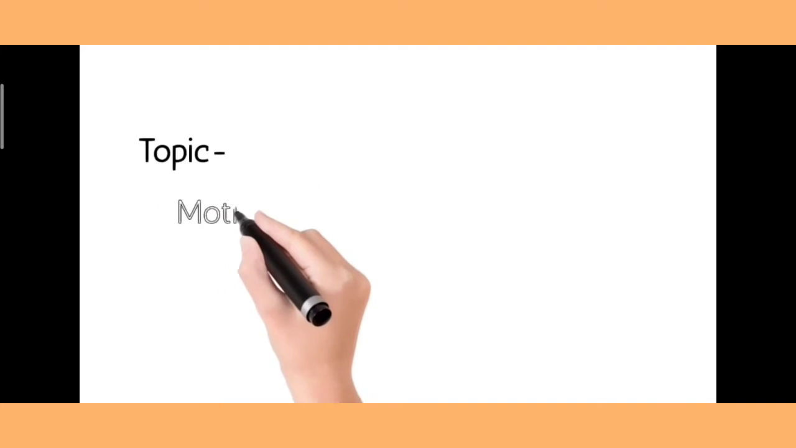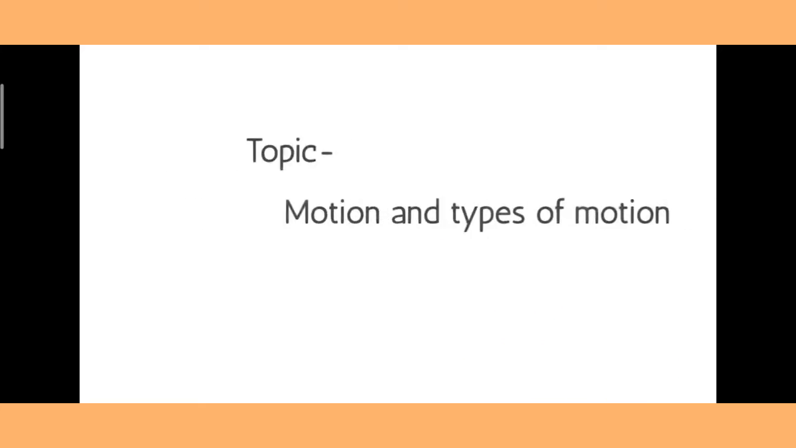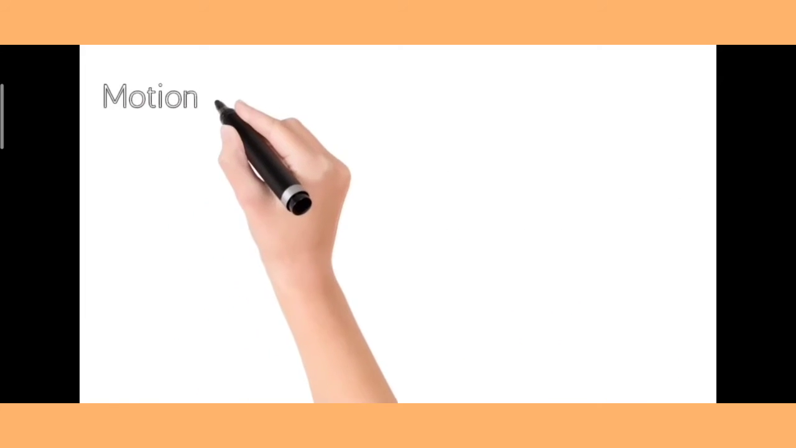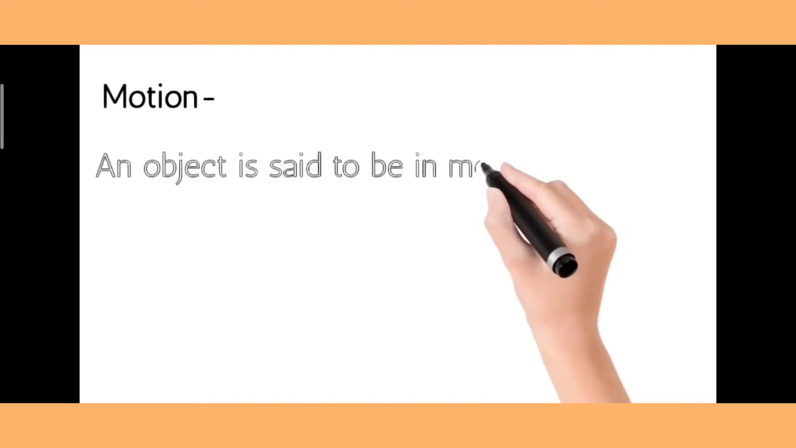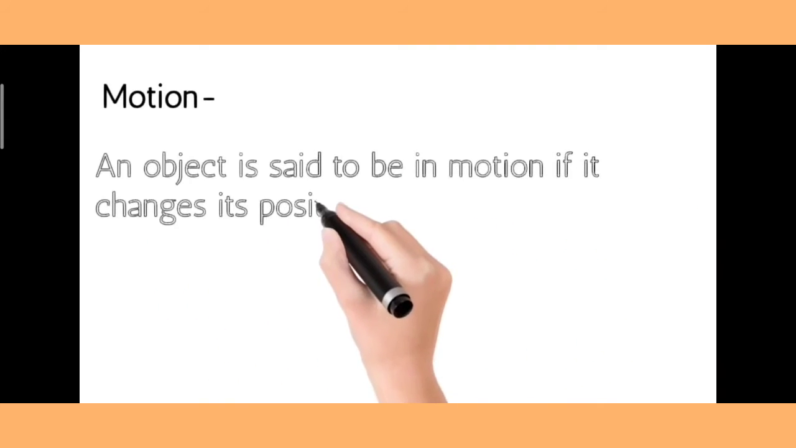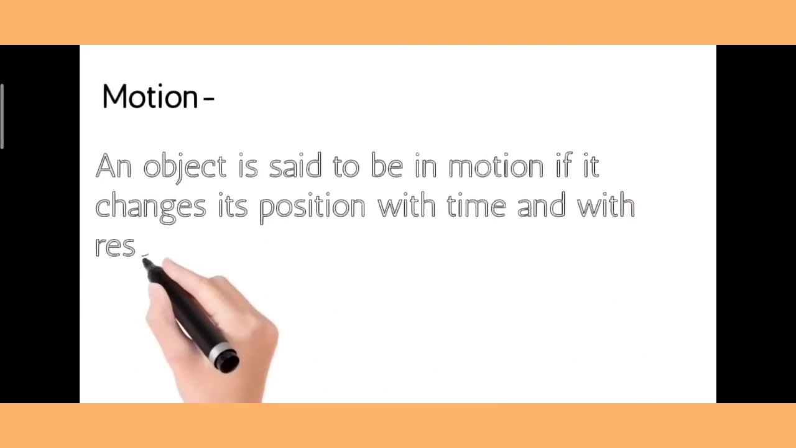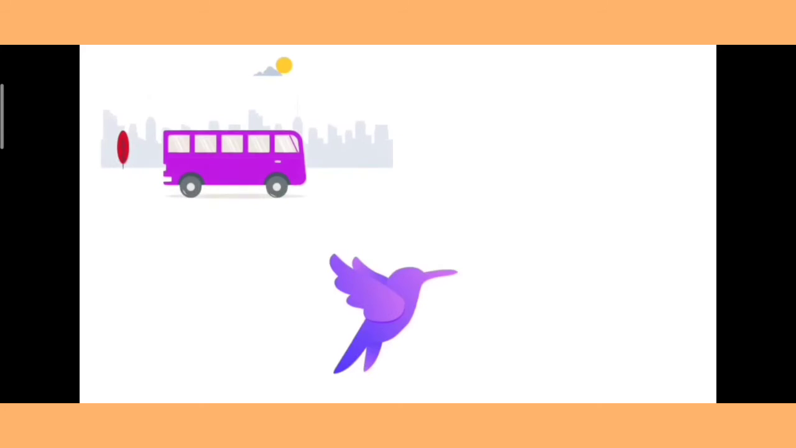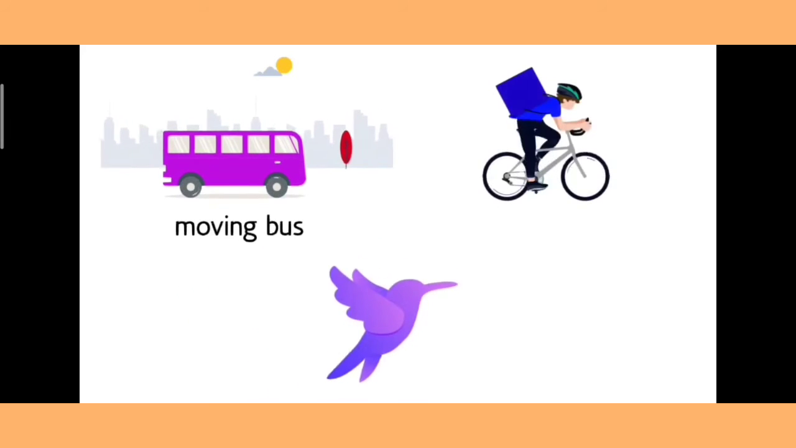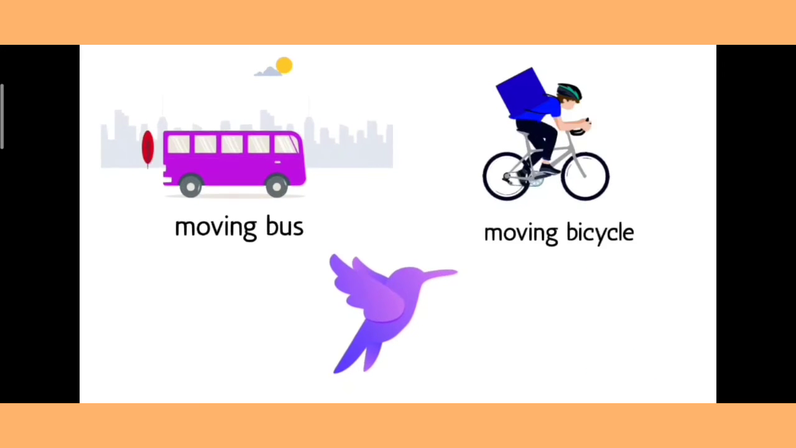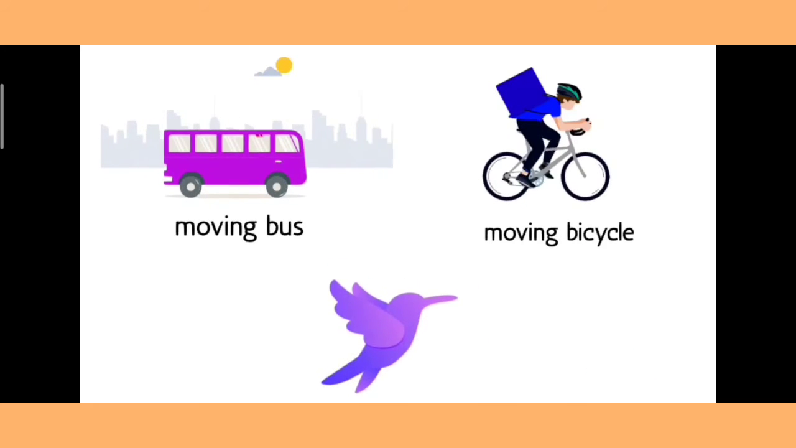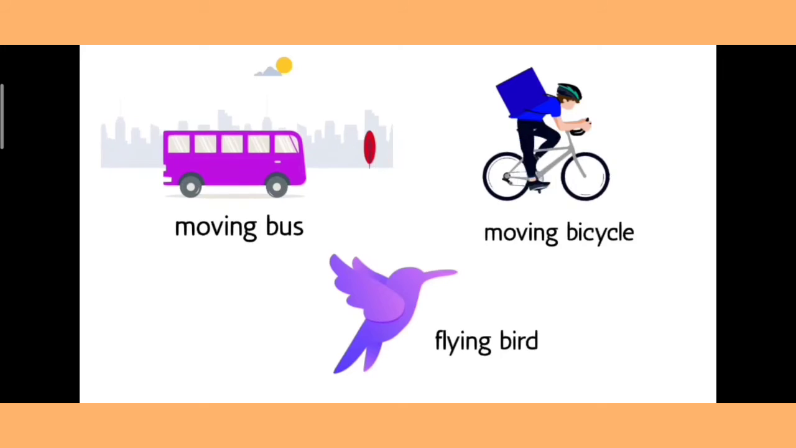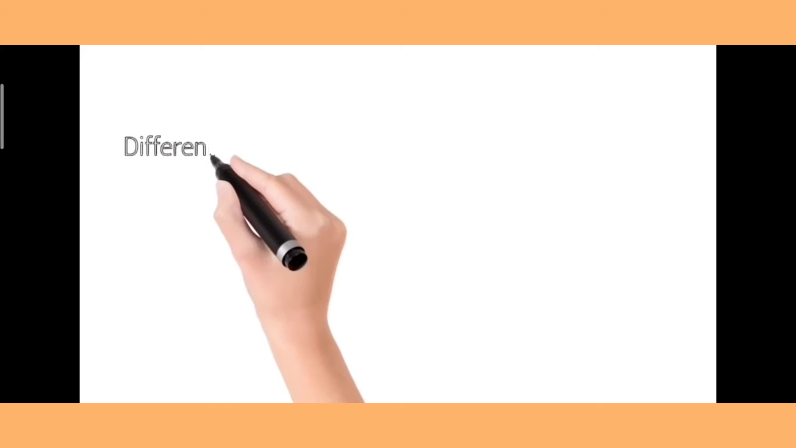Today's topic is motion and types of motion. First we will start with the definition of motion. An object is said to be in motion if it changes its position with time and with respect to its immediate surroundings. For example, moving bus, moving bicycle, flying bird, moving camel cart, motion of a football, etc.